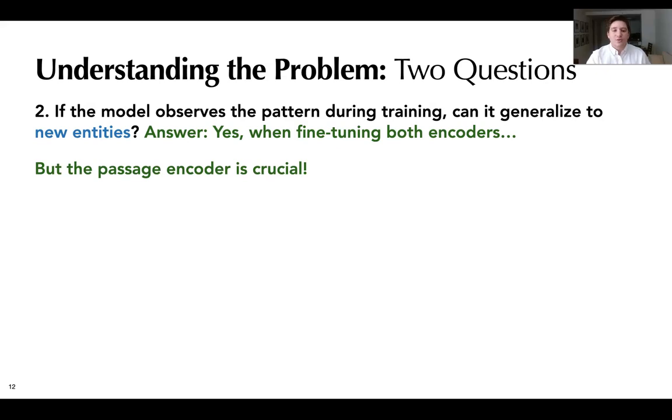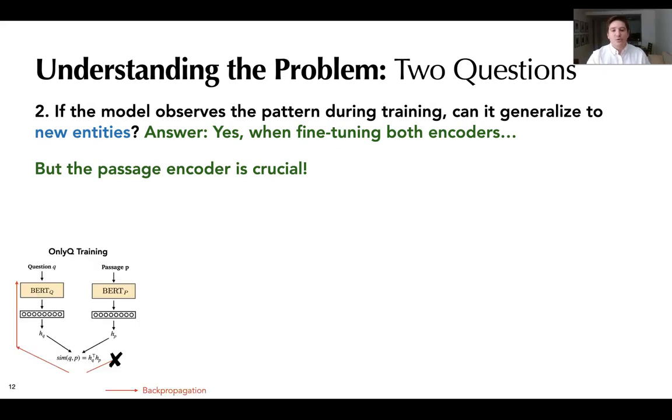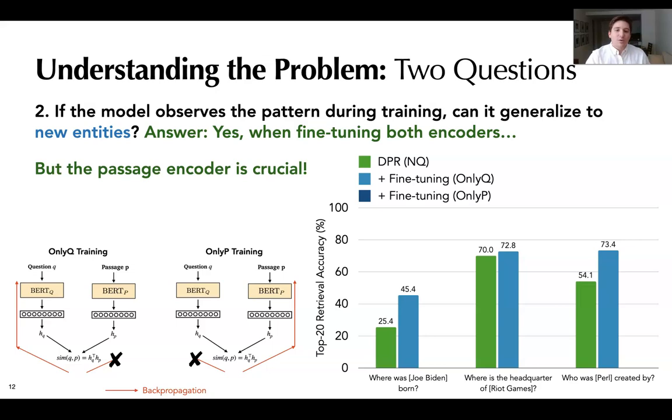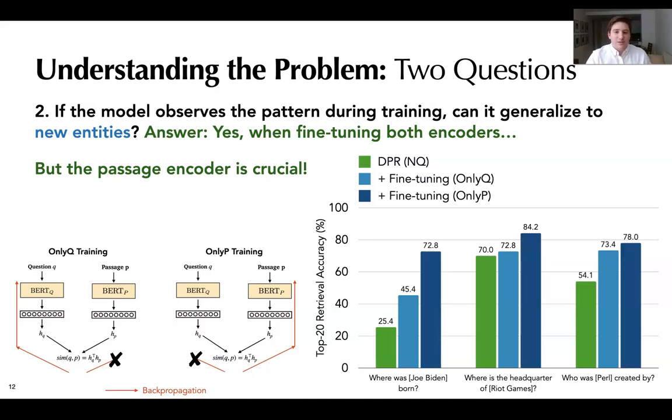More interestingly, we find that specifically the passage encoder is crucial for the performance improvement observed. We consider two training setups. The first, called only Q training, denotes only updating the question encoder and keeping the passage encoder weights fixed during fine-tuning. Conversely, we also consider only P training, where we only update the passage encoder and keep the question encoder fixed during fine-tuning. We observe that while only Q fine-tuning improves performance moderately, only P fine-tuning improves performance significantly more, implying that updating the passage encoder is more important for this task.